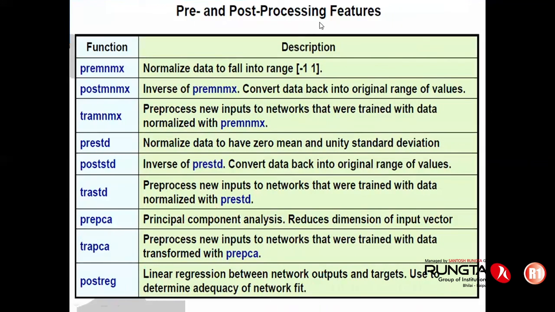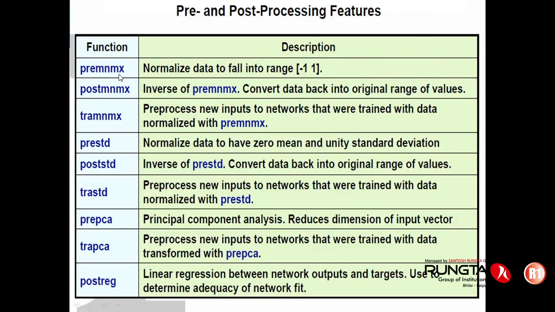Pre-processing and post-processing of our data: we just discussed why we need pre-processing. Pre-processing is required so that the complete input can be transferred into either -1 to 1 or 0 to 1. The function for that is pre-min-max, which has a specific formula and normalizes the data within the range of -1 to 1.